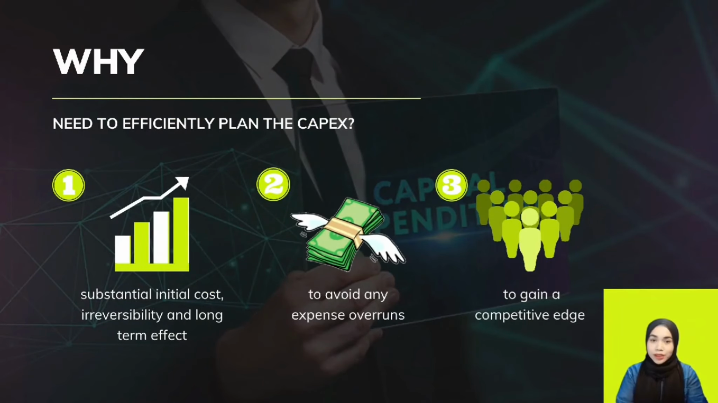Thank you, Akmal. So I will continue the next part of the presentation, which is efficient capital expenditure budgeting practices. Okay, first of all, why do we need to plan the capital expenditure or CapEx effectively? This is because, due to the substantial initial cost, irreversibility and long-term effect, CapEx decisions are very crucial to an organization. More than that, it's important to create a sound capital expenditure plan to avoid any expense overruns.